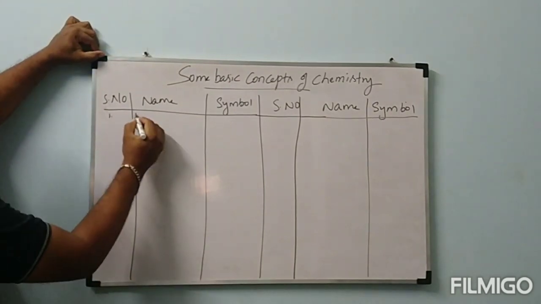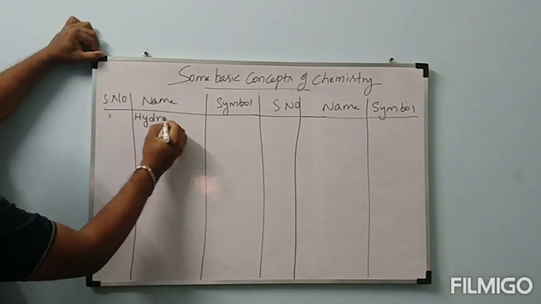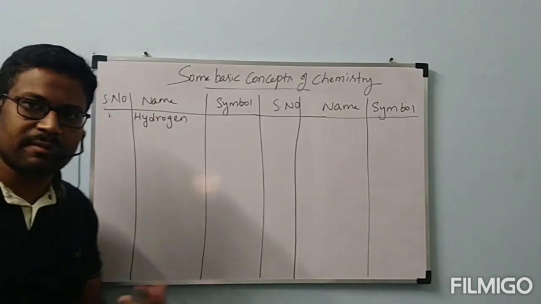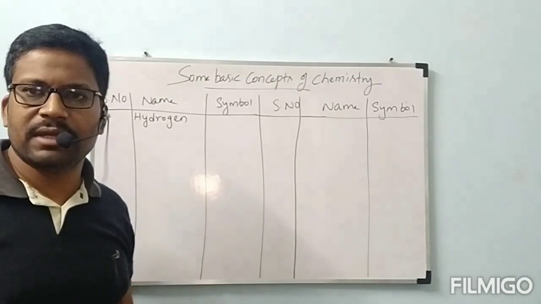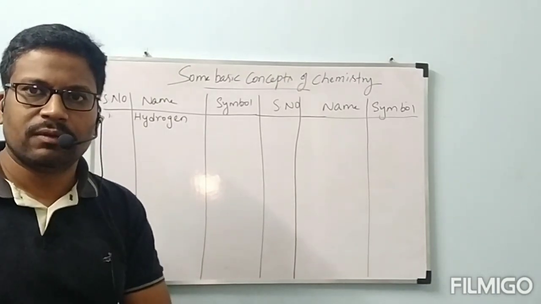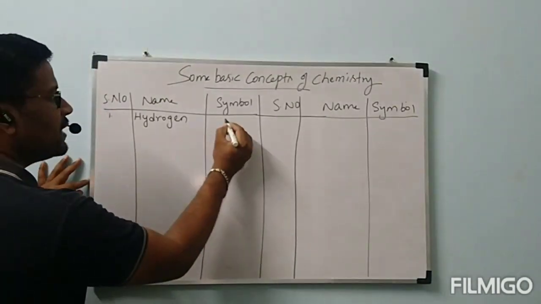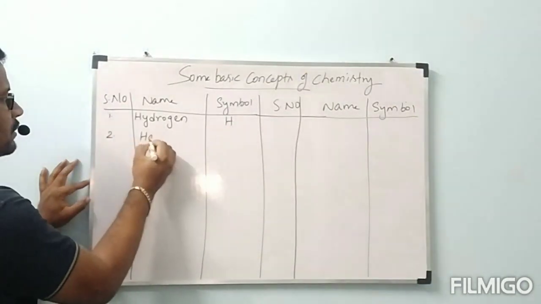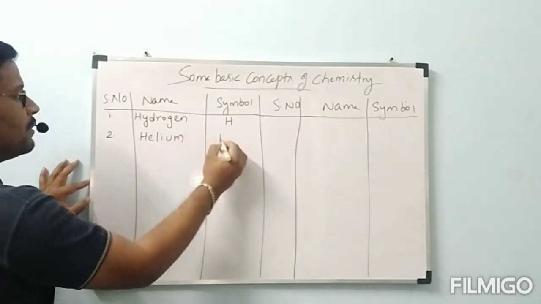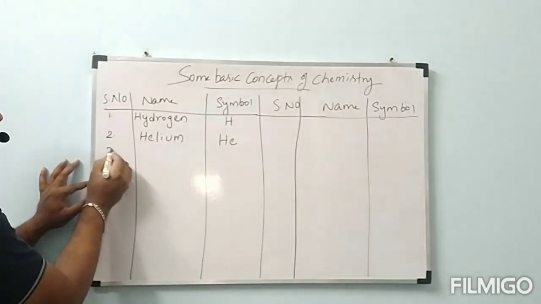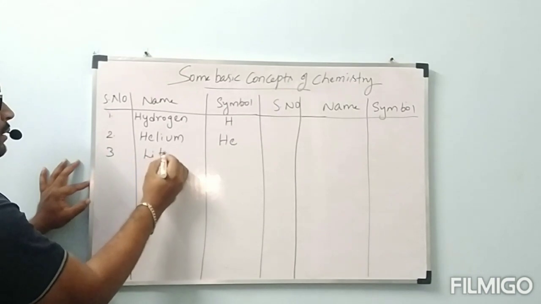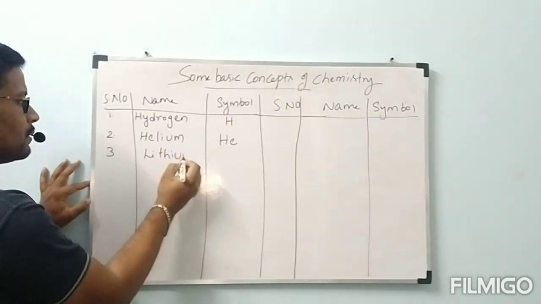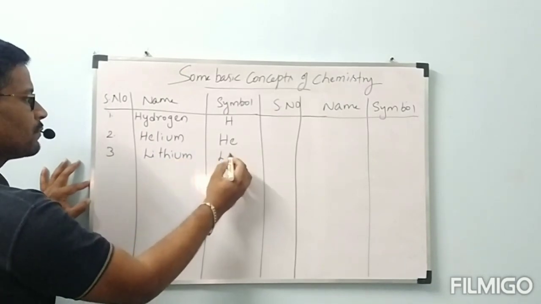Started with the first one, hydrogen. Like a serial number you can write, no? Actually these numbers are nothing but atomic numbers. The definition in the next coming classes you will come to know, no problem at all. Now, what is the symbol of hydrogen? H. Next, second one, helium, He. Third one, lithium, Li.